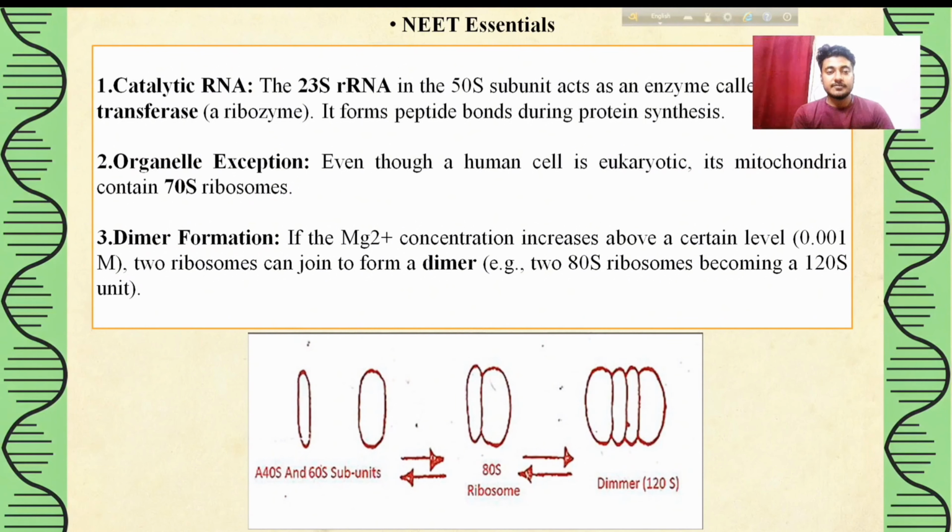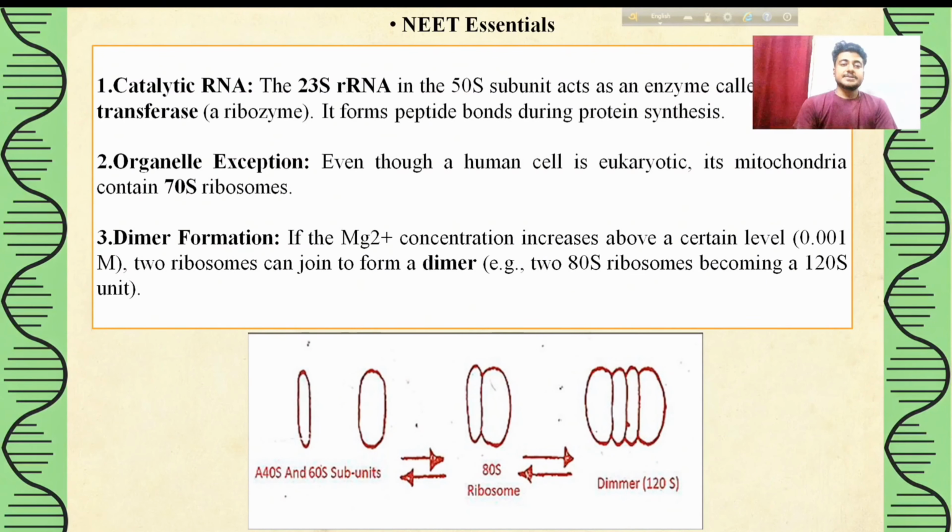That is the dimer formation. If the magnesium ion concentration increases above a certain level, which is 0.001 M, two ribosomes can join as a dimer. We can see that in a eukaryotic cell, two 80S ribosomes become fused and become 120S units. Actually, those calculations are not even a mathematical calculation. We all know that S refers to the Svedberg unit.